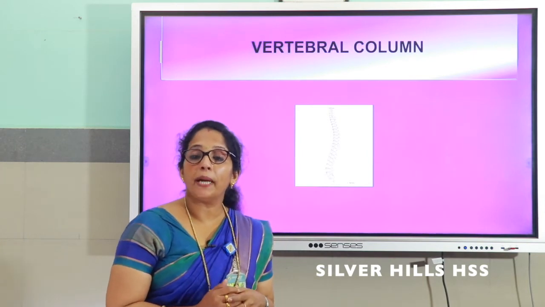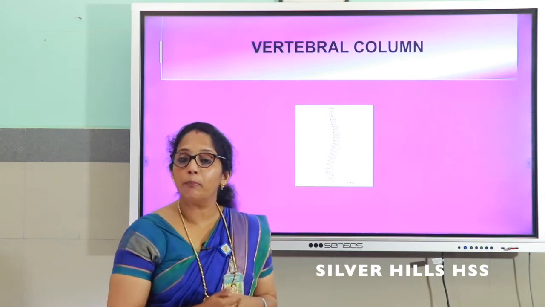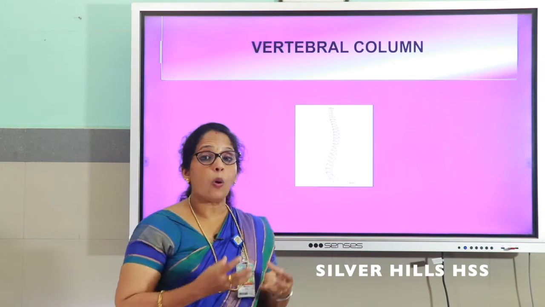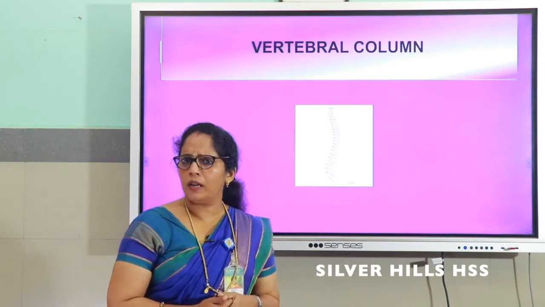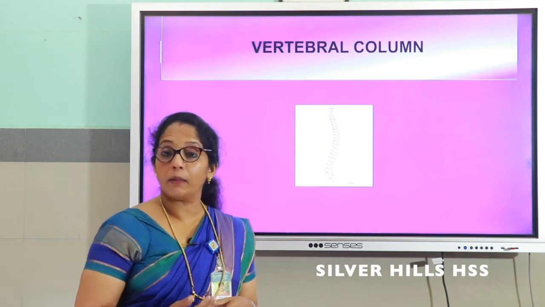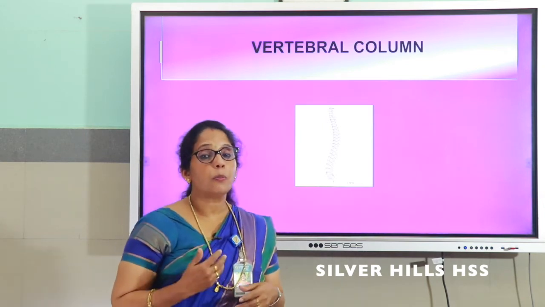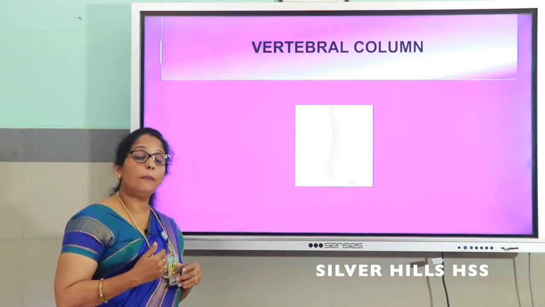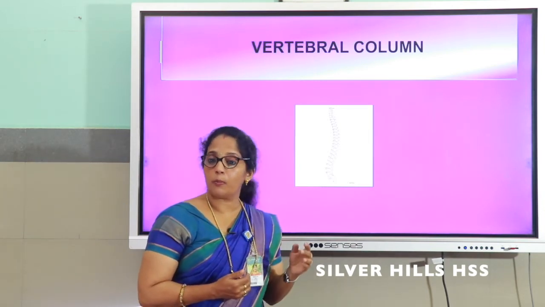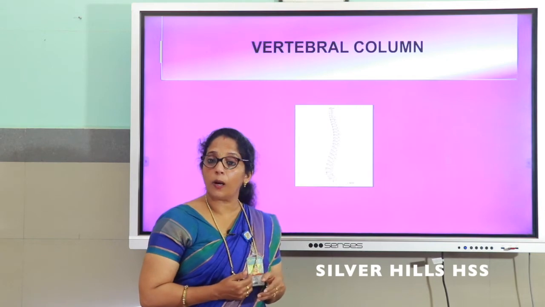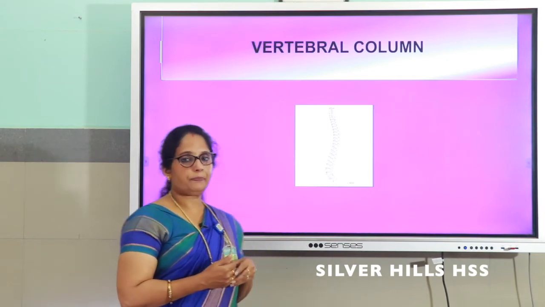Vertebral column is made up of S-shaped bones. Many small bones combine together to form the vertebral column. Another name of it is backbone. And what is it protecting? Vertebral column protects the spinal cord.